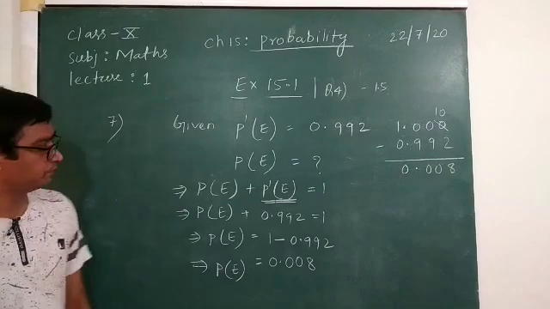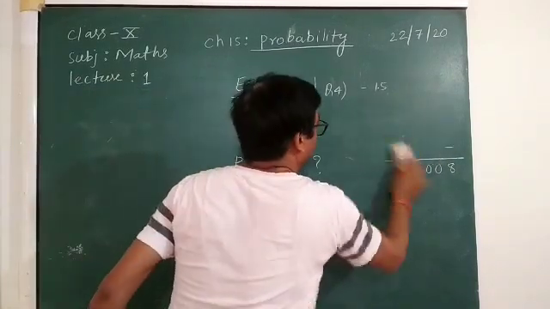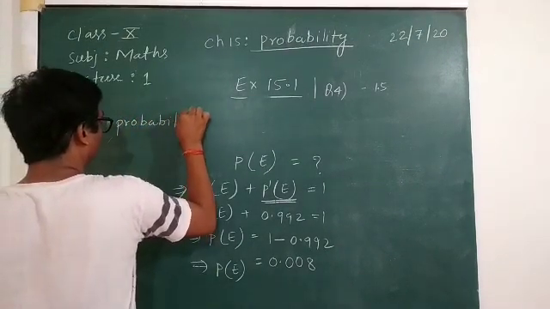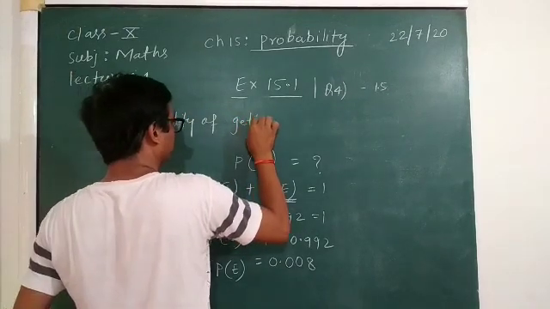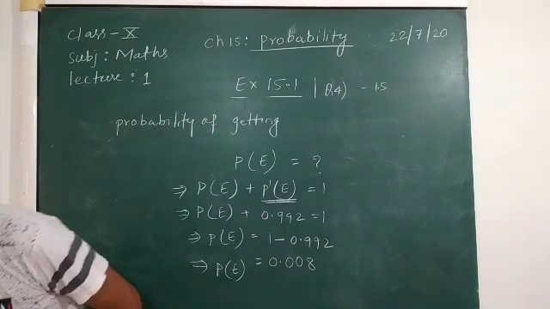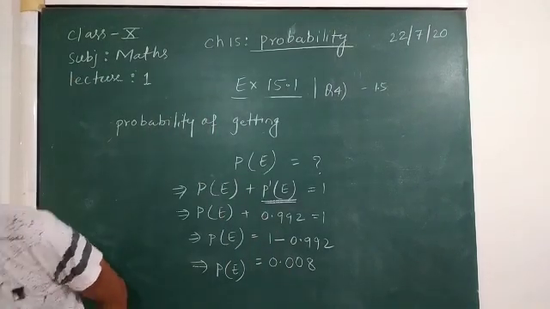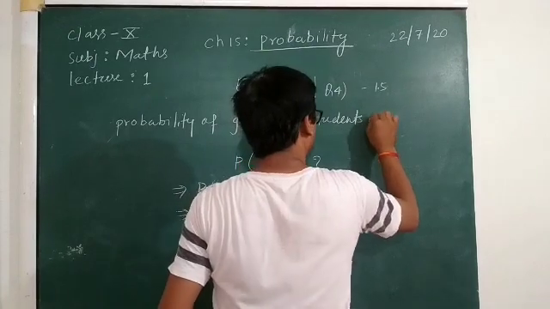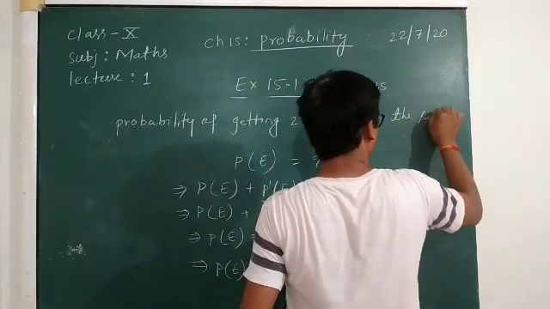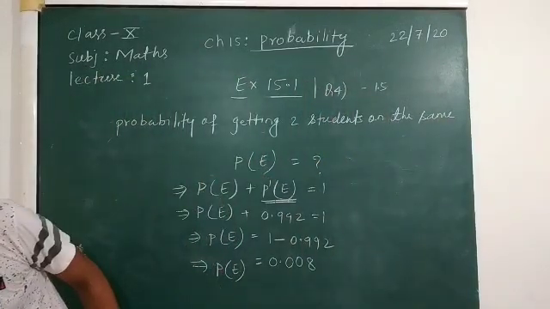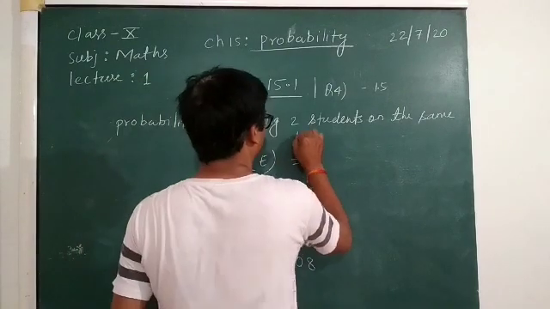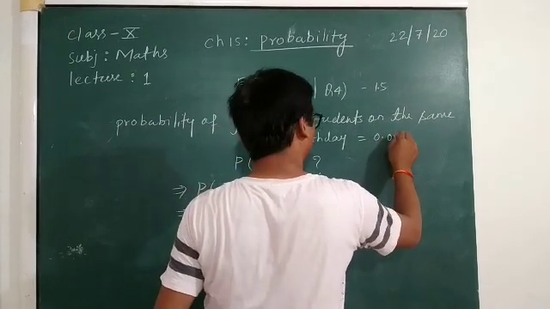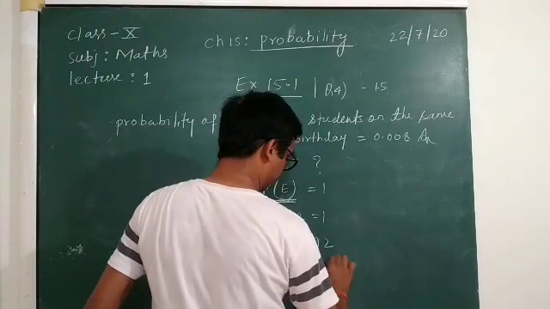So you can write here the answer: probability of getting two students on the same birthday is equal to 0.008. This is the answer over here.